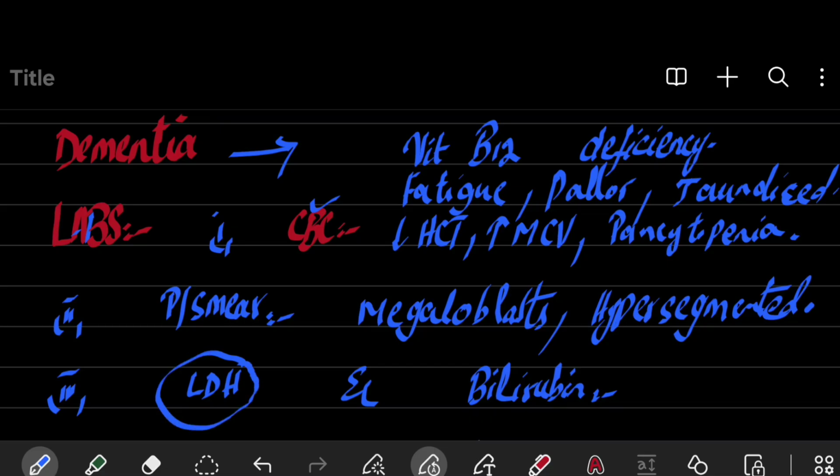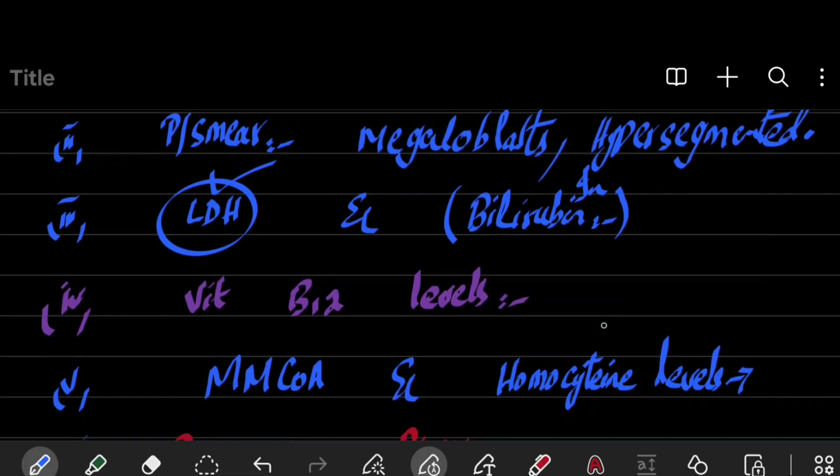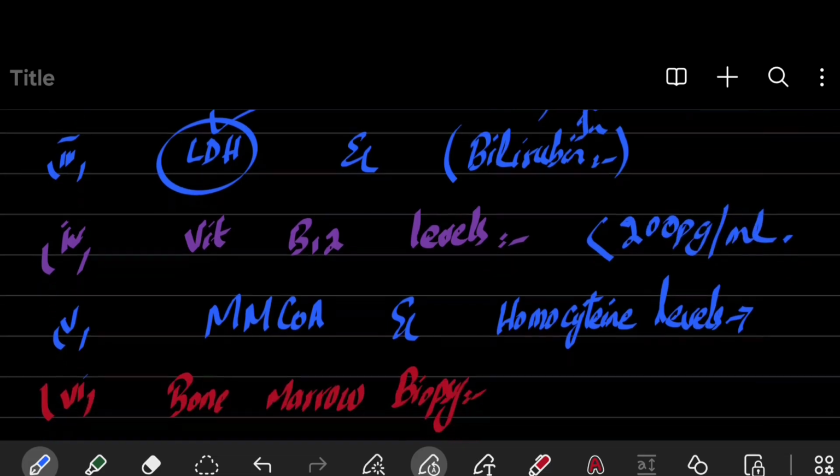LDH may be raised because when there are megaloblasts, they cannot pass through the small capillaries, especially through the spleen, and therefore they break down and LDH is raised, and indirect bilirubin is also raised. Vitamin B12 levels are low, mostly less than 200 picograms per ml, and it is also diagnostic for vitamin B12 deficiency anemia.